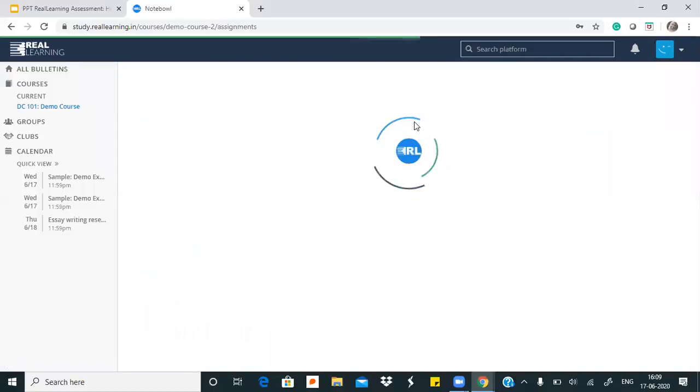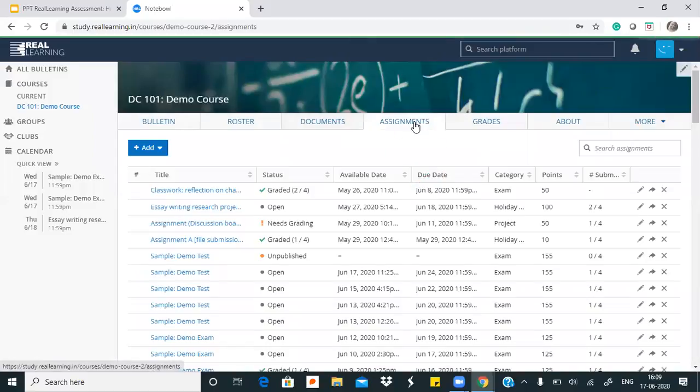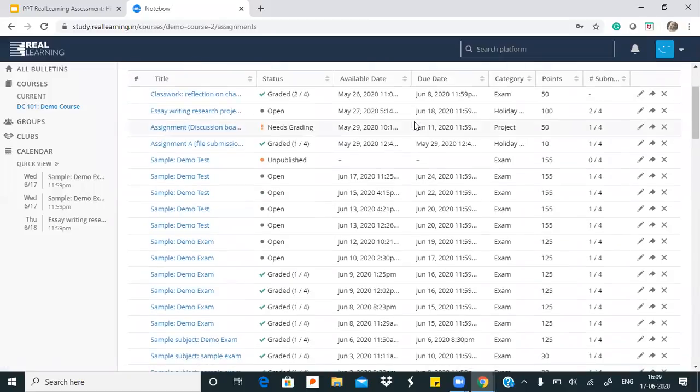We'll just dive into this first. Let's create a test and we will see what teachers will be able to do from here. So when teachers come to their assignments dashboard, for this class, for example, if I am here, I can see a very organized list of all my assignments.